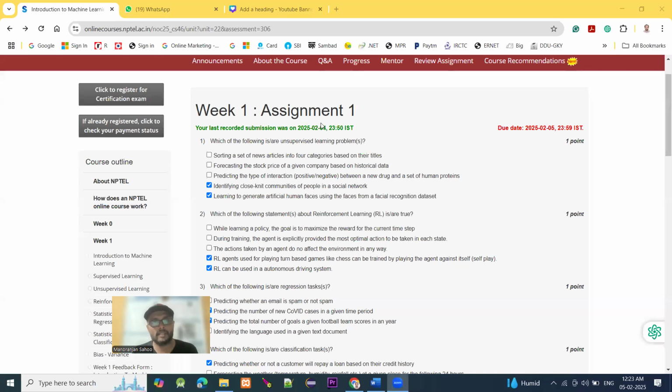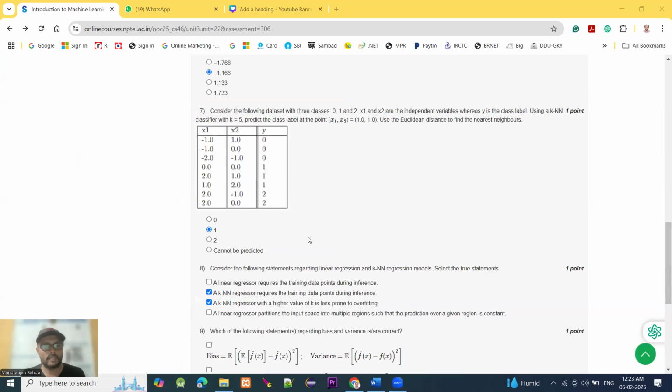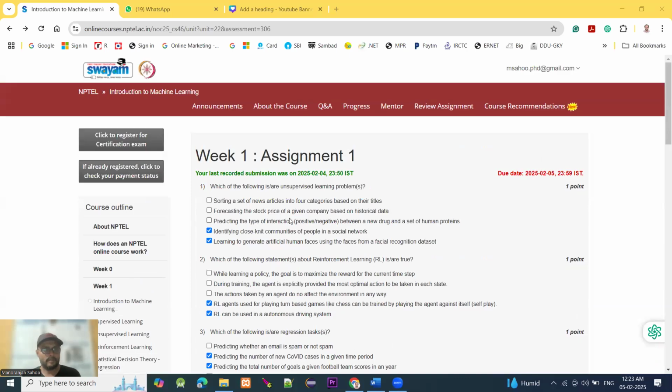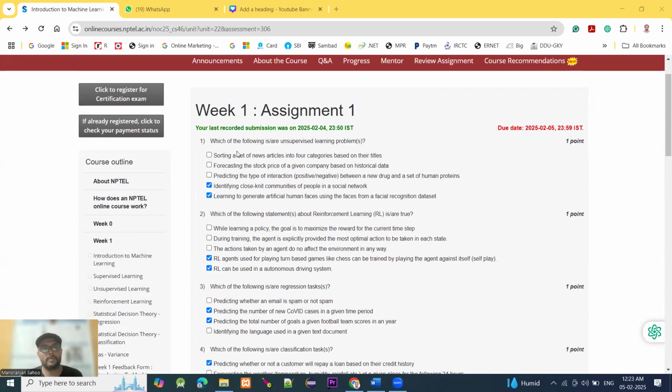Here you can find Week 1, Assignment 1, and you can see there are about 10 questions. We have already solved the questions, and I would like to discuss some possible answers with you. The first question is, which of the following is or are unsupervised learning problems? Out of the four options, two are correct: identify close-knit communities of people in a social network, and learning to generate artificial human faces using the faces from a facial recognition dataset. We have explanations of these two answers also.